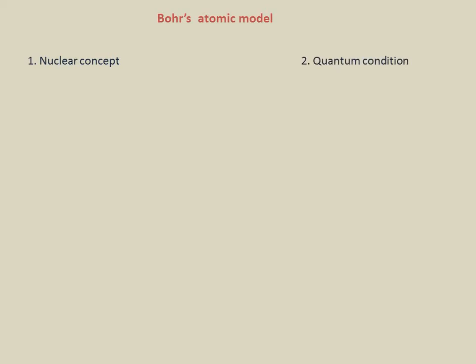Coming to the second one, the quantum condition. This is the new one, because regarding the energy considerations, Rutherford's model failed to explain. The electron could occupy any orbit, so we must get a continuous spectrum, but the actual spectrum was a discontinuous line spectrum. That was the reason why it failed. So keeping that in mind, the quantum condition was given by Bohr. Let's understand what that was.